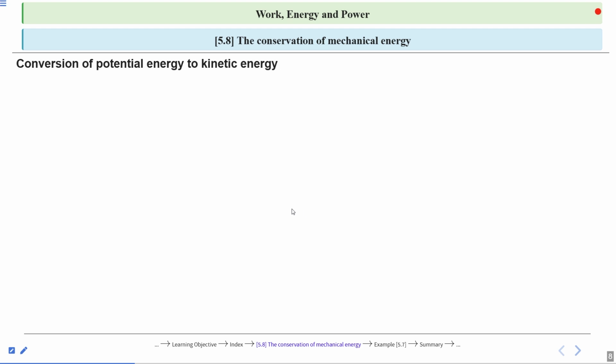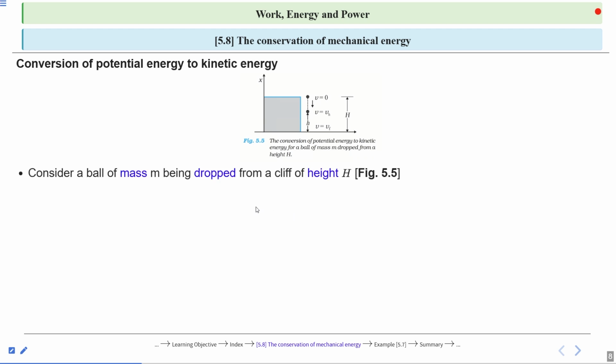Conversion of potential energy to kinetic energy. Here we will take an example to prove the conversion of potential energy to kinetic energy. So consider a ball of mass m. We have a ball of mass m being dropped from a cliff of height h.